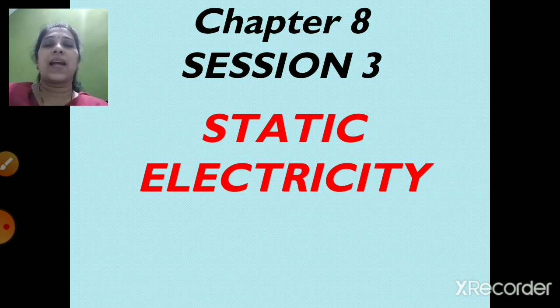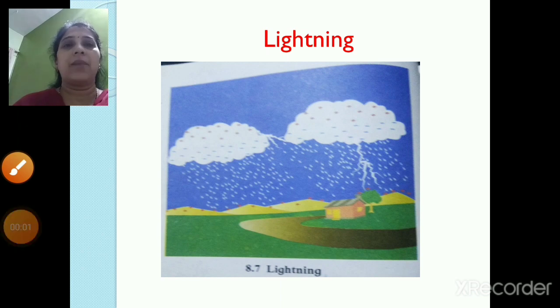So today let's start with the lightning strike and lightning conductor. Children, in the rainy season you hear a lot of thundering and lightning, right? You also hear in the news that lightning occurred and many people died, right? This lightning may fall on a tree, it may fall on a building, and because of this the person may die, or the tree may die, or animals may die, right? So we'll see what happens when there is a lightning strike. So let's see about lightning.